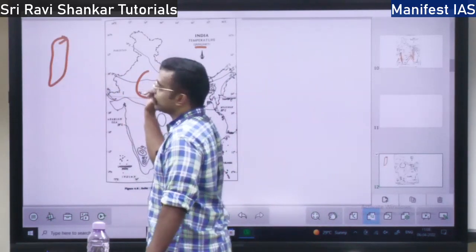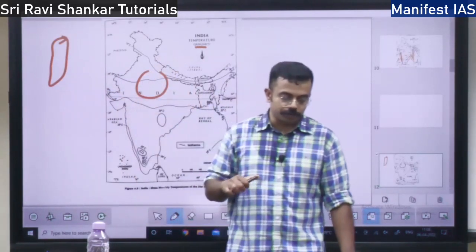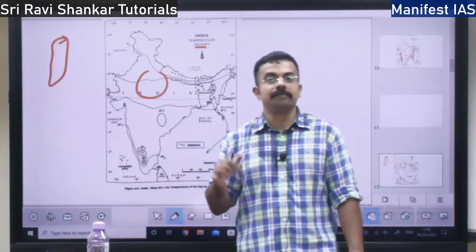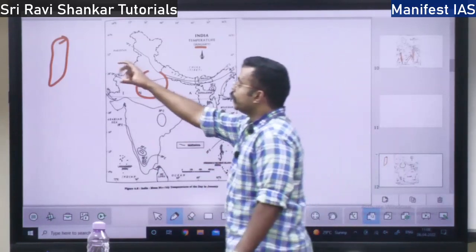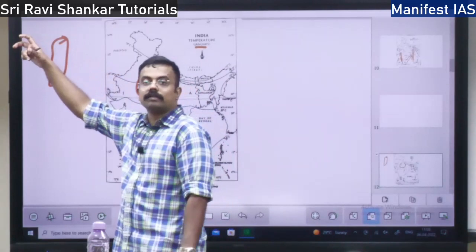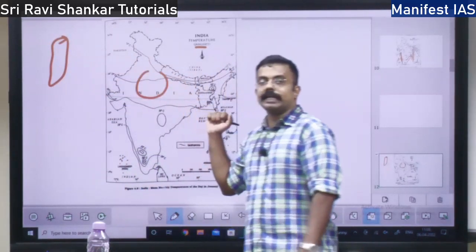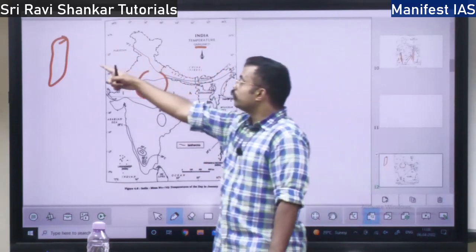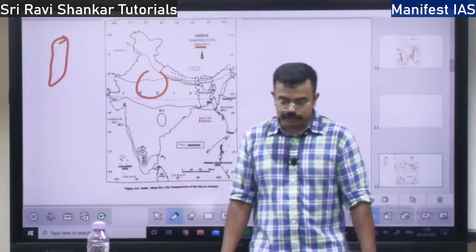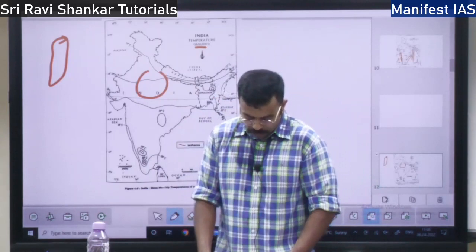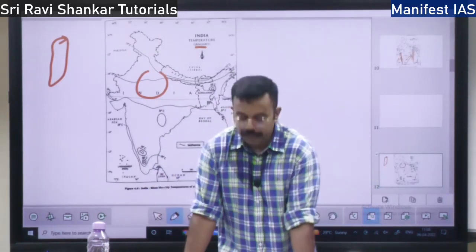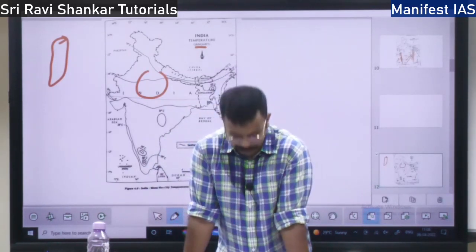I told you, in the upper atmosphere you have the western jet stream. This jet stream brings the cyclonic disturbance from the Mediterranean Sea, which will also bring cold weather into northern India. Because of this, the temperature will be very cold over the northern Indian region.